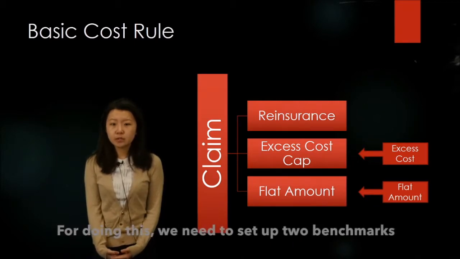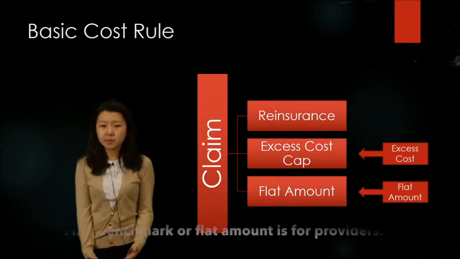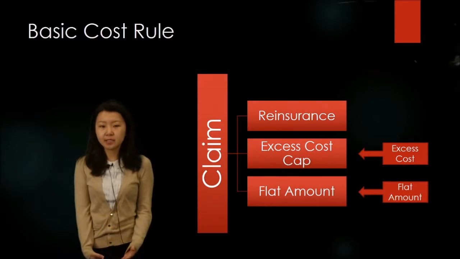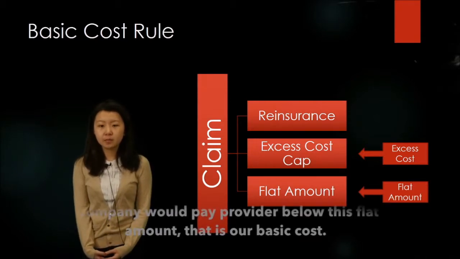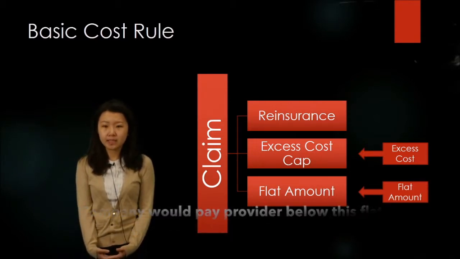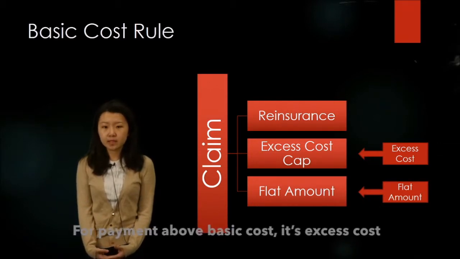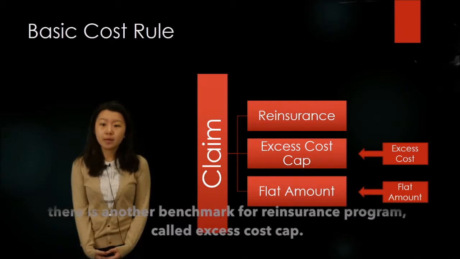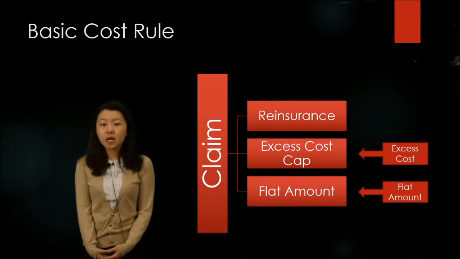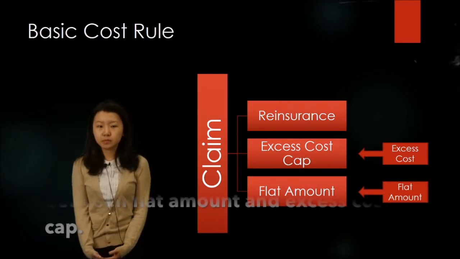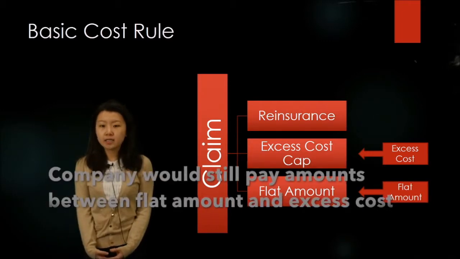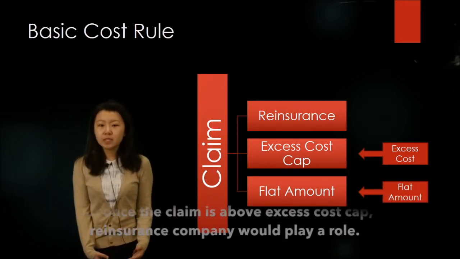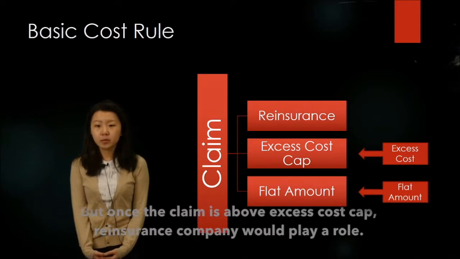For doing this, we need to set up two benchmarks. The first benchmark, or flat amount, is for providers. The company would pay a provider below this flat amount, that is our basic cost. Payment above this basic cost is excess cost. There's another benchmark for the reinsurance program called the excess cost cap. The company would pay the amount between the flat amount and the cost cap. But once a claim is above the cost cap, the reinsurance company would play a role.